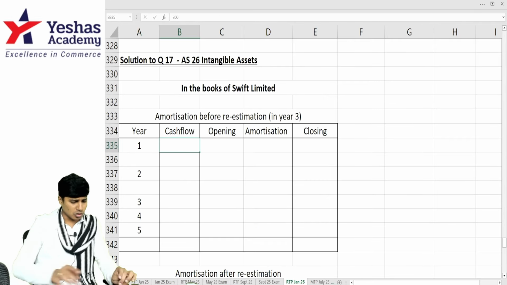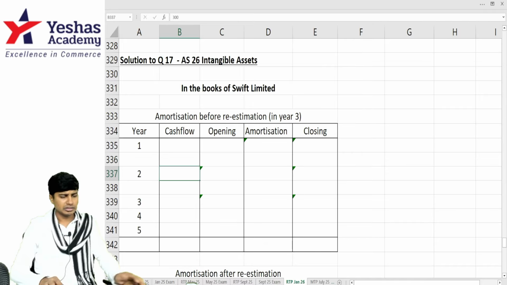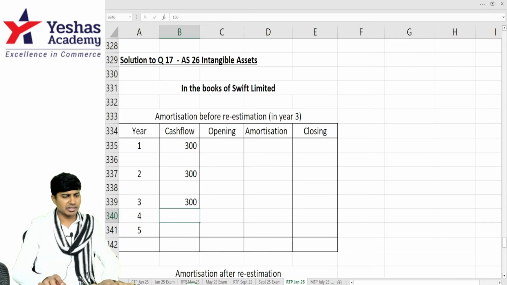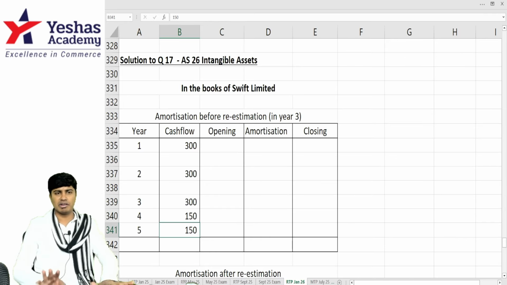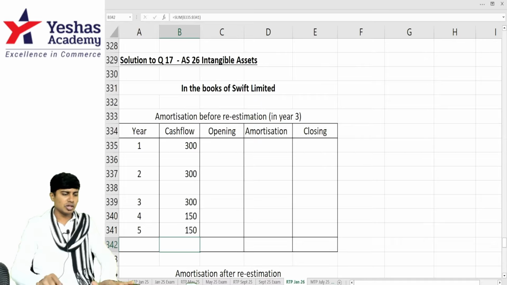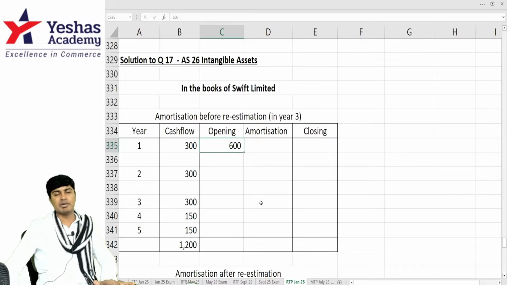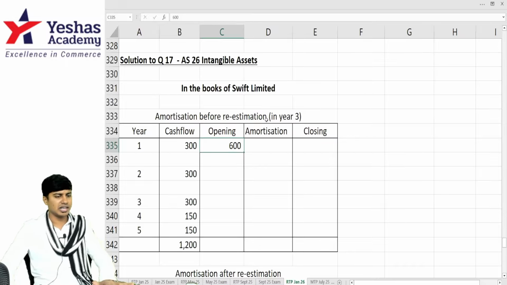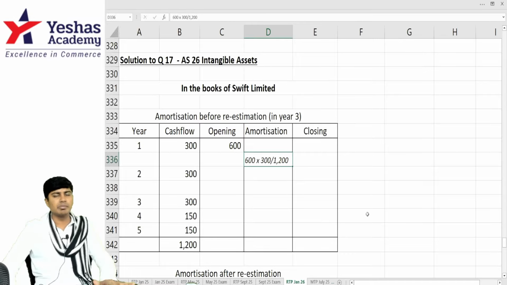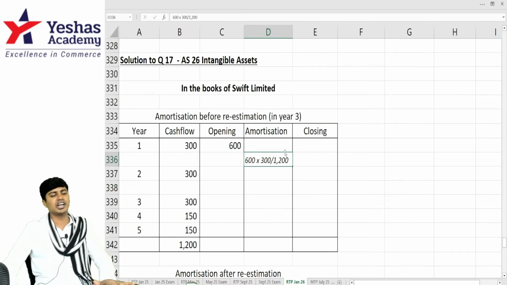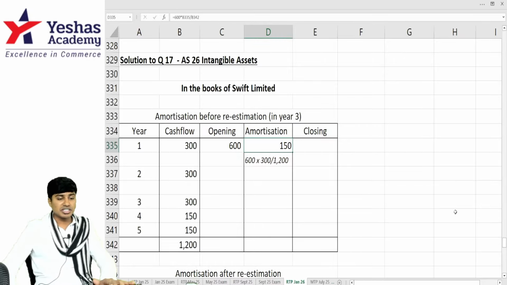Have a look. Based on the old estimate, first year 300, second year 300, third year 300, fourth year 150, fifth year 150. This is the original estimate. Based on this, total cash flow is 1200. Opening balance of the unamortized intangible asset purchased is 600. This 600 is amortized over 5 years on the basis of this cash flow. How much is 600 into 300 by 1200? Amortization comes to 150. Closing balance is 450.